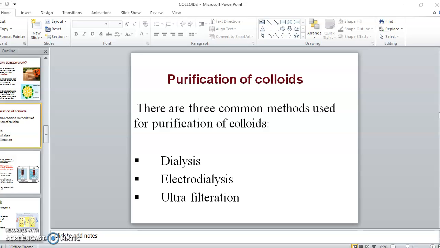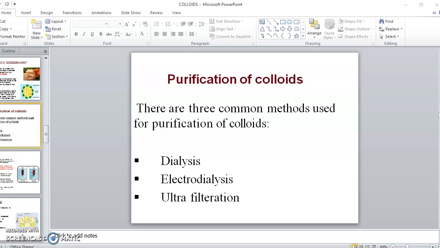Now we will continue the discussion of purification of colloids. While we are discussing the topic purification of colloids, it is better you just remember the way how the colloids are generated or formed. Usually the colloids are generated by adding some electrolytes to the solution.